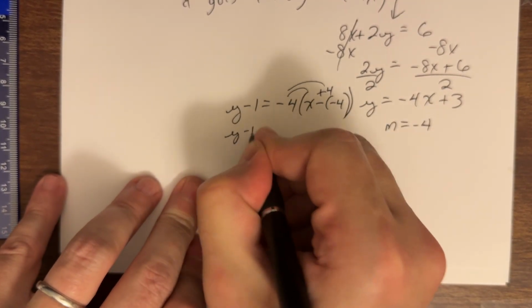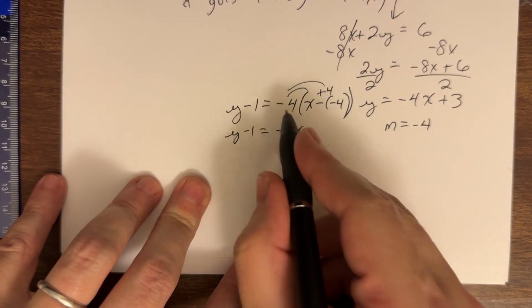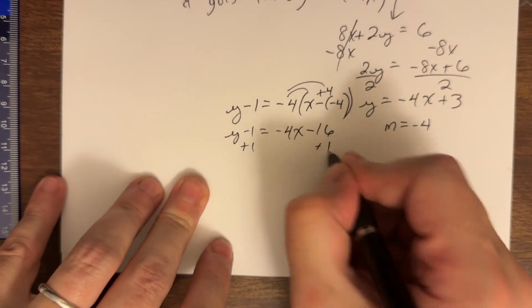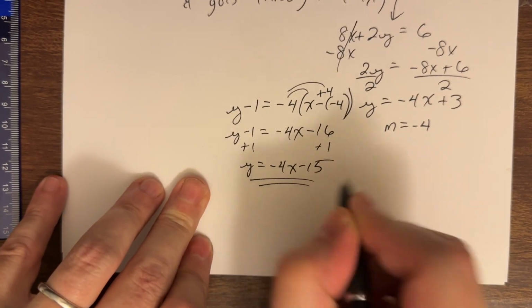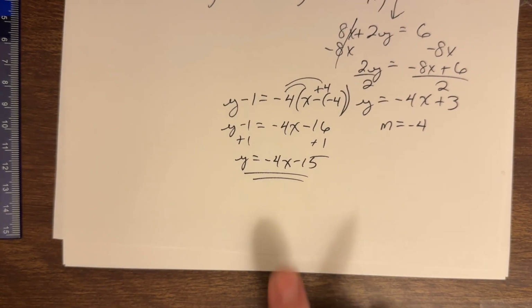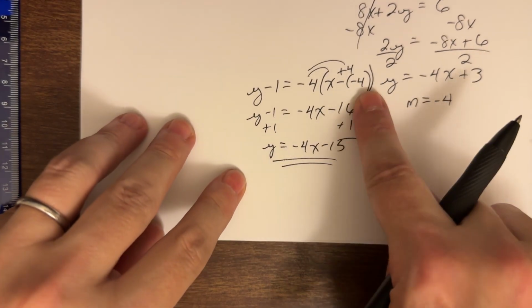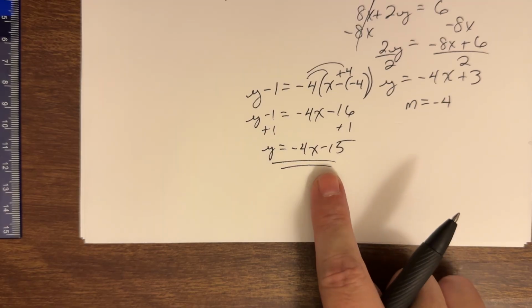Then I distribute minus 4 times x, minus 4x, minus 4 times plus 4, minus 16. Add the 1 on both sides. We would get y equals minus 4x minus 15. But again, perfectly fine up here. Just a little cleaned up, what a lot of people are comfortable with.